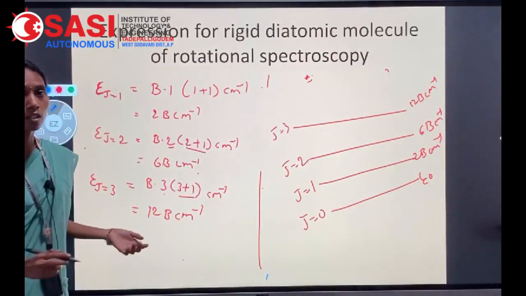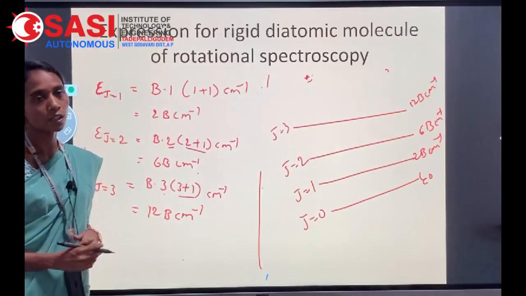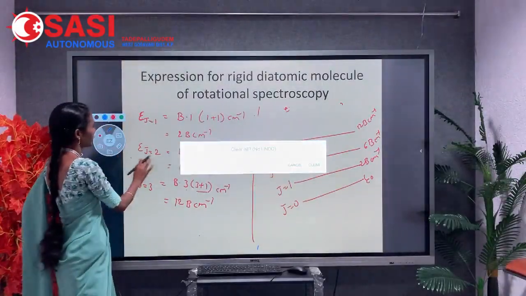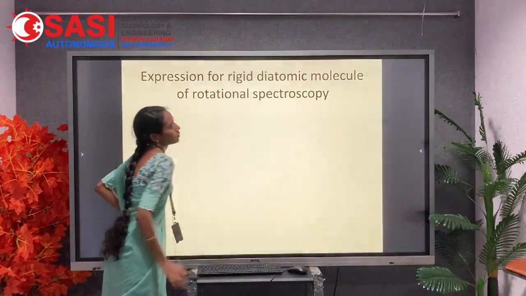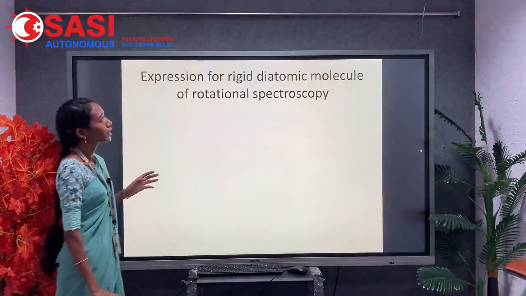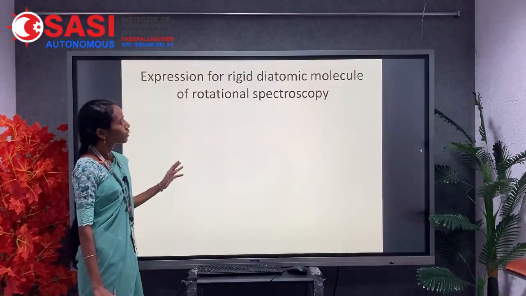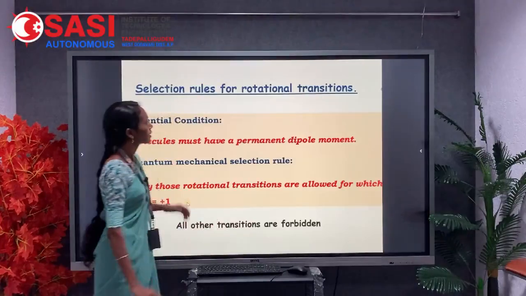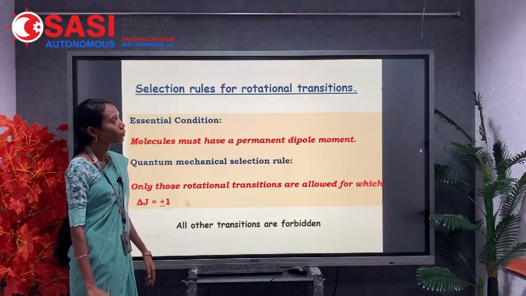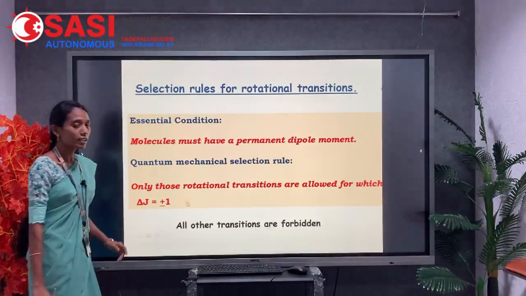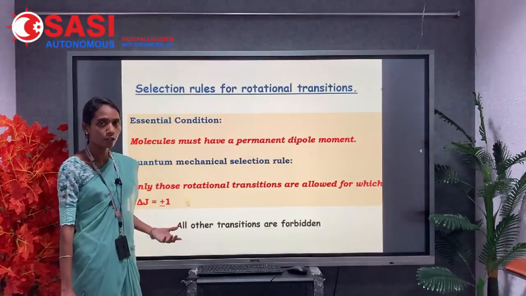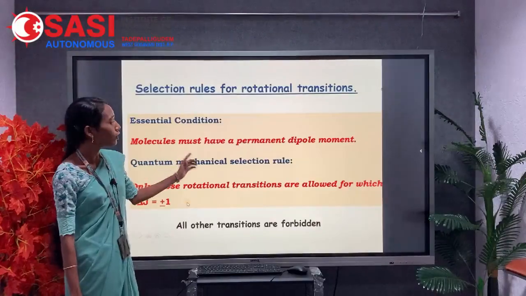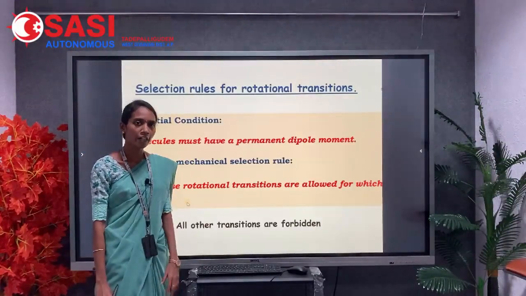Here we have to discuss the selection rules of the rotational spectroscopy of a rigid diatomic molecule. The expression for the rotational spectroscopy of the rigid diatomic molecule is derived. Next, selection rules for the rotational transitions. An essential condition for a molecule to show rotational spectroscopy is that the molecule must have a permanent dipole moment.